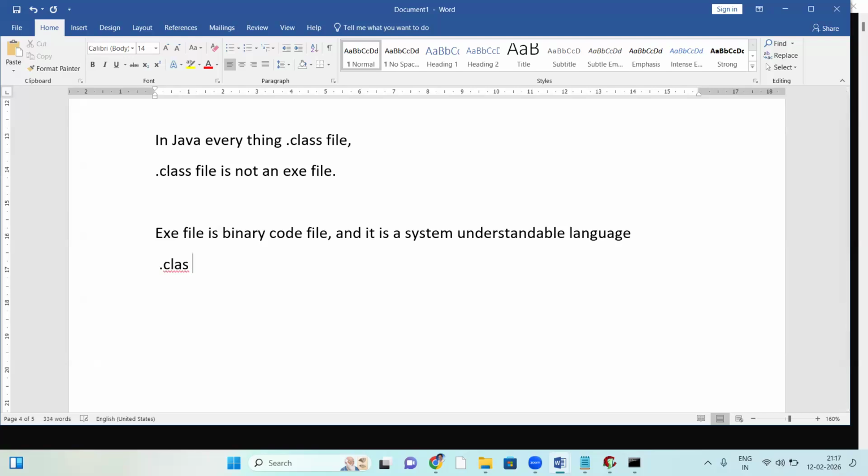When you come to the .class file, a .class file is a bytecode file, and it's a JVM understandable language.